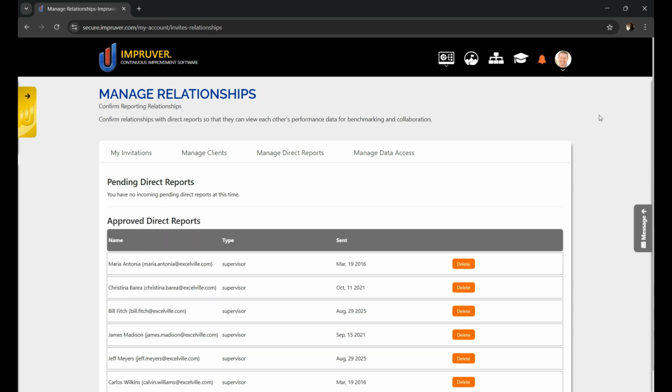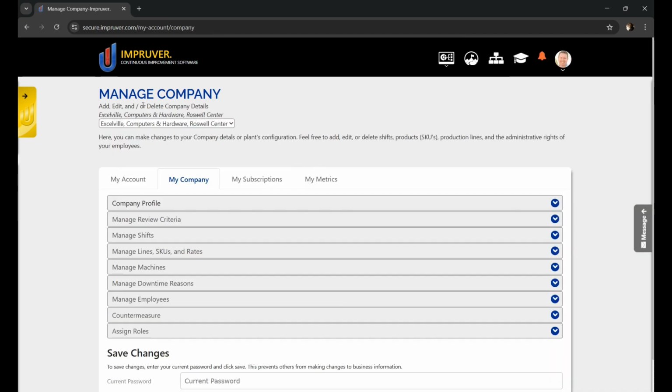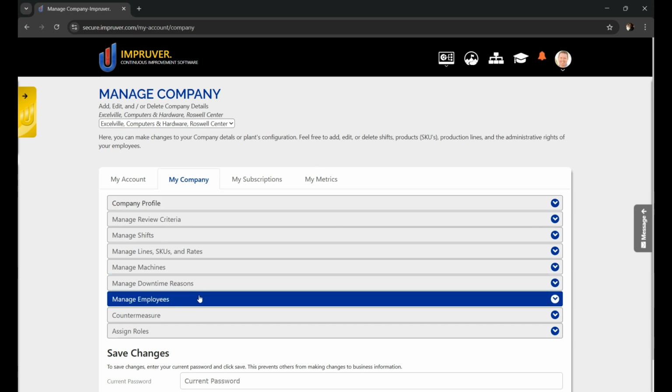The supervisor also has control over administrative rights and what rights they want to grant to their direct reports. You control that in the My Company page. Let's go take a look. So once you've navigated to the My Company page, scroll down to Manage Employees.